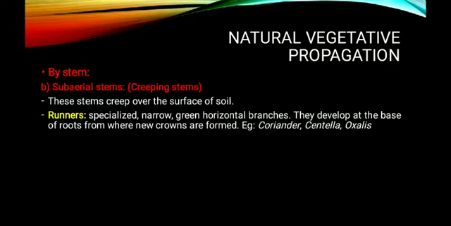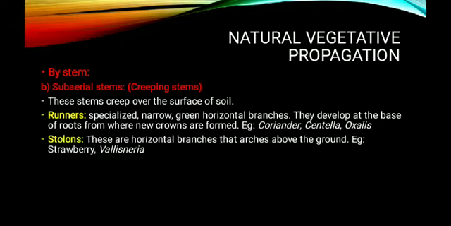And runners are the specialized narrow green horizontal branches that develop at the base of roots from where new crowns are formed. The most common examples for runners include coriander, Centella as well as Oxalis plants. The next one is stolons. Stolons are horizontal branches that arch above the ground. An example for stolon which acts as a vegetative propagule is in plants such as strawberry as well as Vallisneria. Here Vallisneria is a hydrophyte, a rooted hydrophyte which reproduces by the help of stolons.